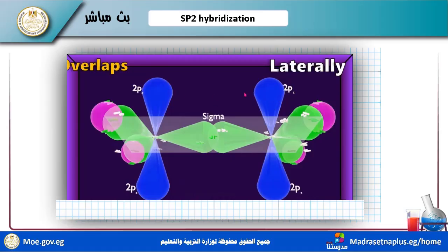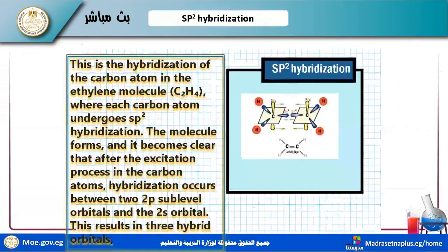This is pure orbital overlapping with pure orbital forming a pi bond. Which is stronger? The sigma bond is stronger than the pi bond, because the pi bond is side by side overlapping, but the sigma bond is collinear overlapping, so it is more attractive and stronger.